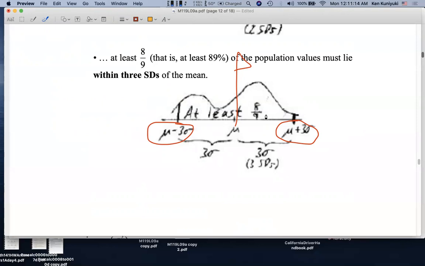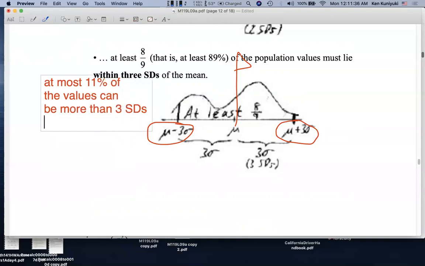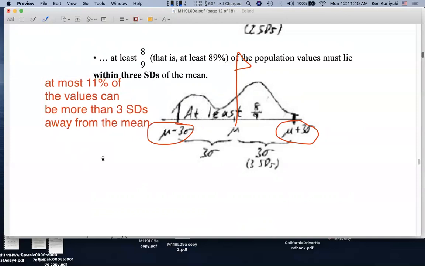It could be 89%, could be 95%, could be 99%, could be all the values. In fact, it wouldn't be shocking at all if all the values were within 3 standard deviations of the mean. And that means that at most 11% of the values can be more than 3 standard deviations away from the mean. Again, let's assume we're talking about population data, population standard deviation, population mean.